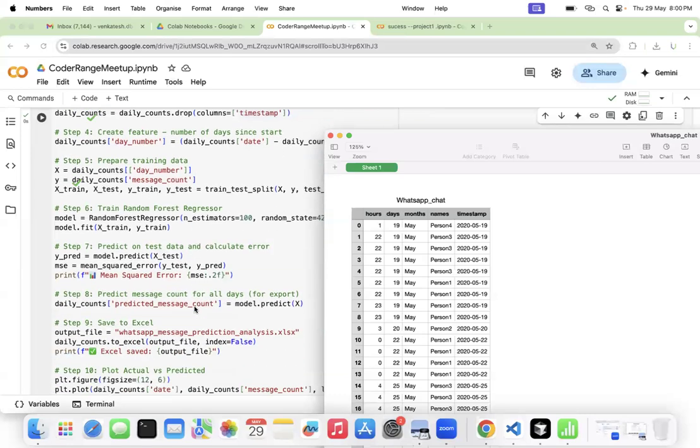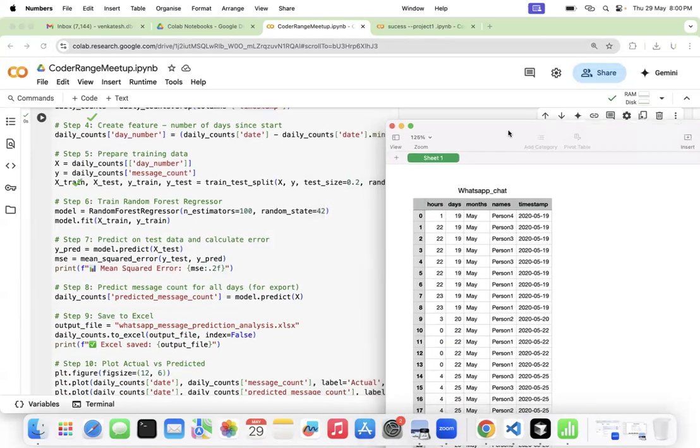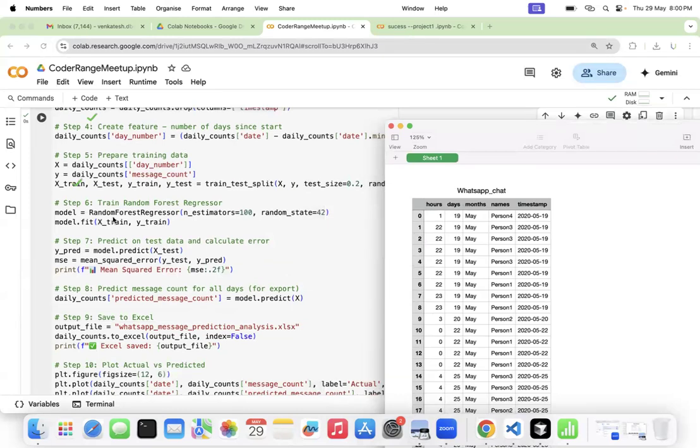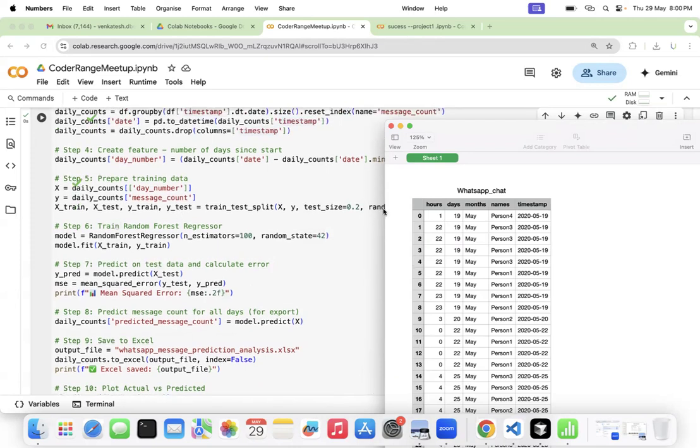Post that, we created an object of the random forest regressor, and we passed some attributes to that algorithm. Then we called a method and split this data set into X train and X test, Y train and Y test.